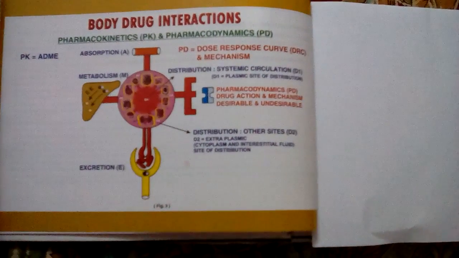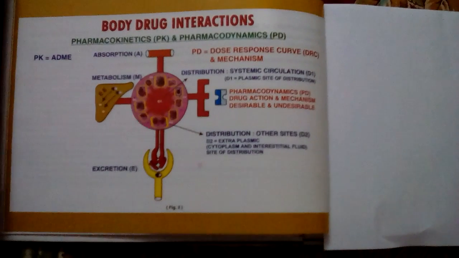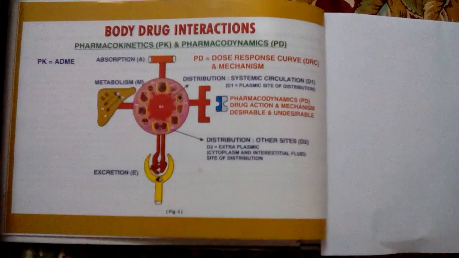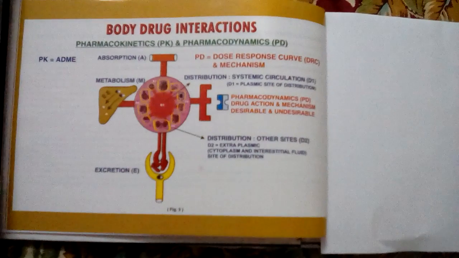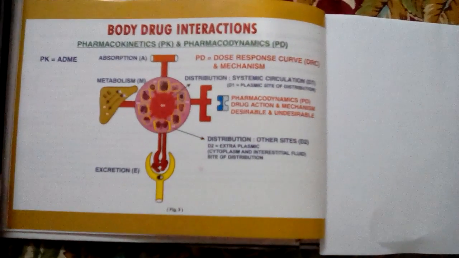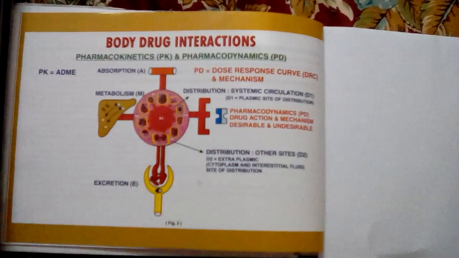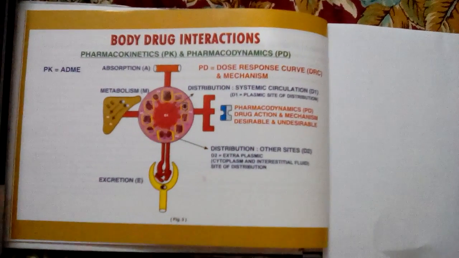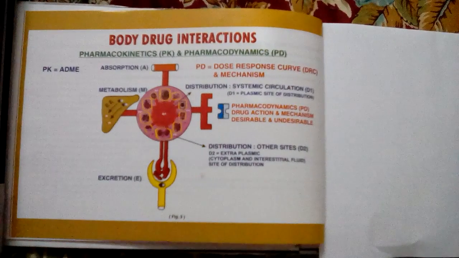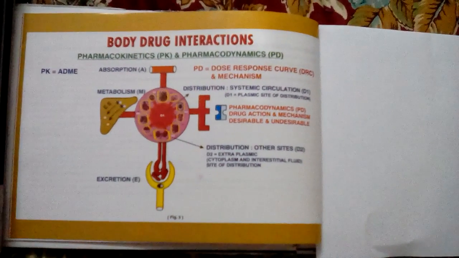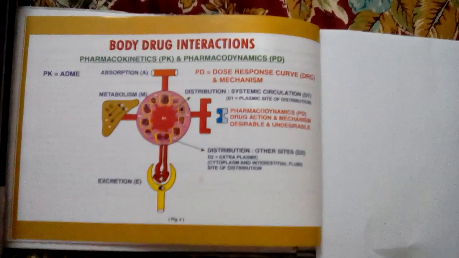This diagram shows that there is a body drug interaction, and I mentioned pharmacokinetics and pharmacodynamics at the top. Pharmacokinetics is the PK and pharmacodynamics is the PD. Now PK I have written on the left side above, that is the ADME, that is the absorption, distribution, and metabolism of the drug.